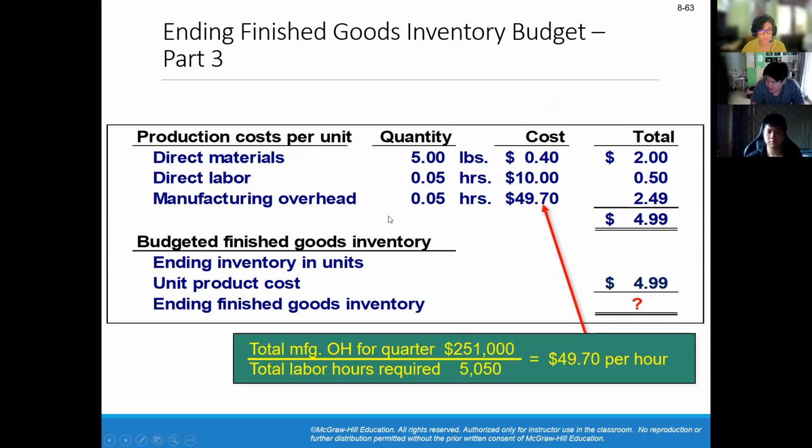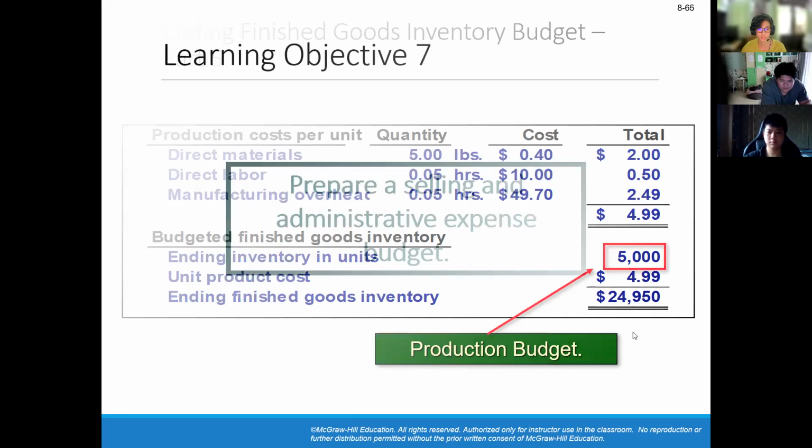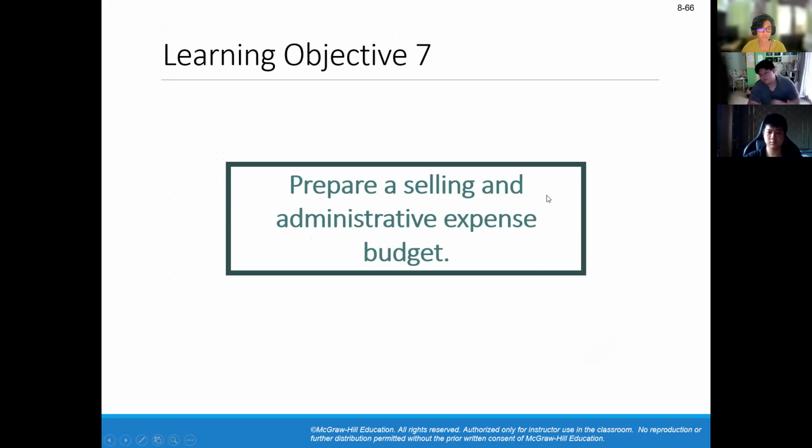And for the budgeted finished goods inventory, you first need to know the ending inventory in units and the unit product cost, which will give you the ending finished goods inventory. In here, the ending inventory in units is 5,000 units. So you multiply that by $5, which gives you $24,950. So for the next learning objective, it's on how to prepare a selling and administrative expense budget.